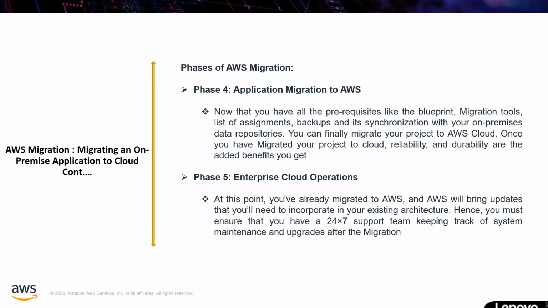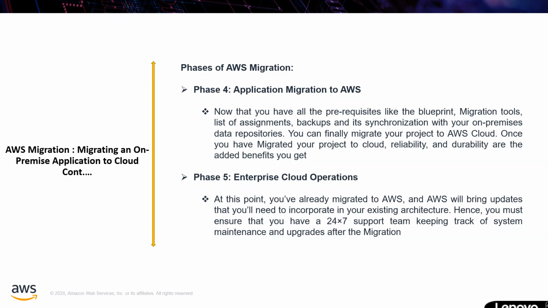Application migration to AWS, that is phase 4. Now you have all the prerequisites like the POC and migration tools like Snowball or Snowmobile, whatever it is. And now you can move your data to AWS. Once it is done, you are able to see the reliability, durability and other benefits you are getting.